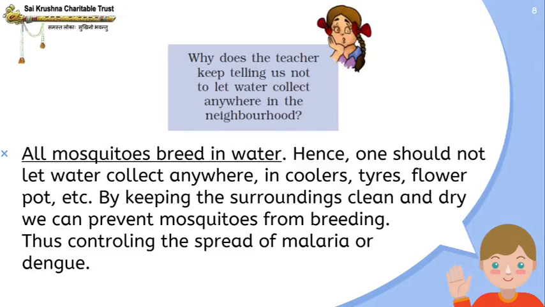So, why is it important to keep our neighborhood and surroundings dry and clean, students? Why should we not allow water to collect? This is because mosquitoes breed in water and they will spread malaria or dengue. So, in order to prevent mosquitoes from breeding and controlling the spread of malaria and dengue, we should keep our surroundings clean and dry.